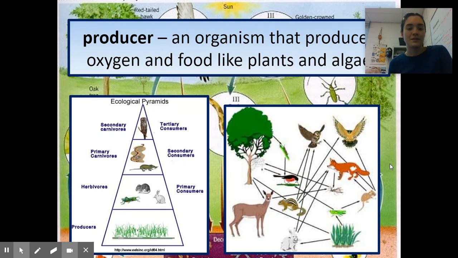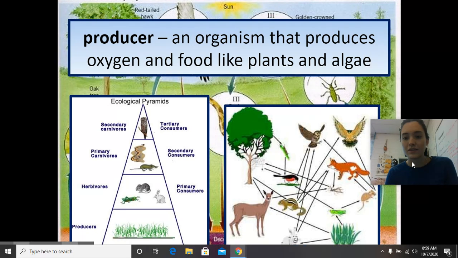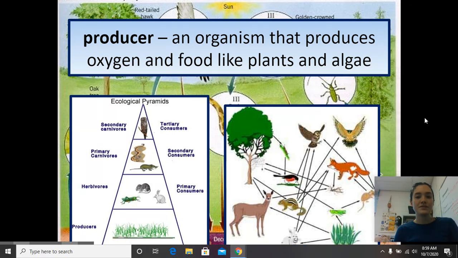You guys talked about producers, consumers, and decomposers, so I'm just going to quickly go over this vocabulary with you. A producer is an organism that produces oxygen and food, like plants and algae. We've talked a little bit in class, when we were talking about the respiratory system, that trees actually create oxygen, and that's why they are super important, because we need oxygen to breathe.